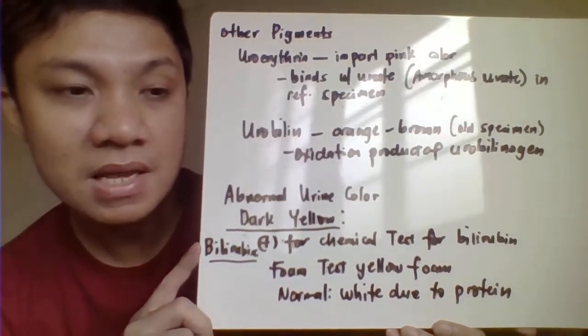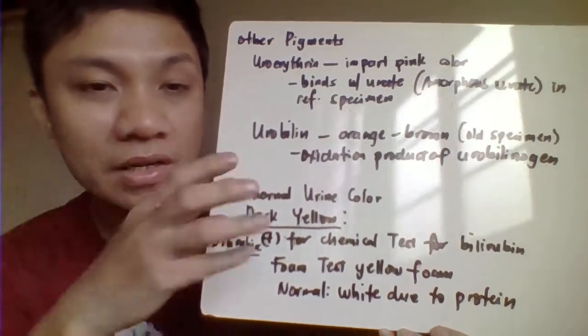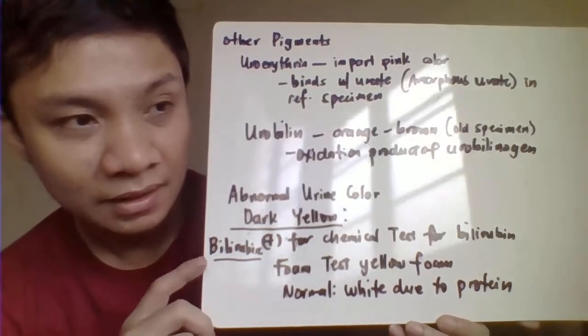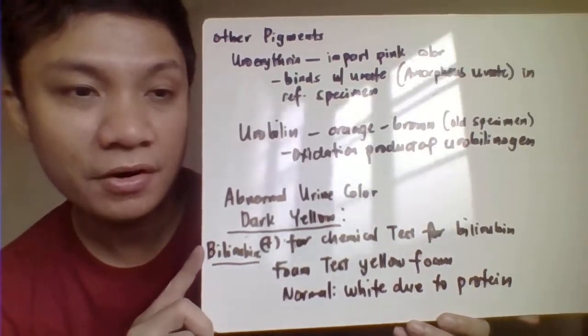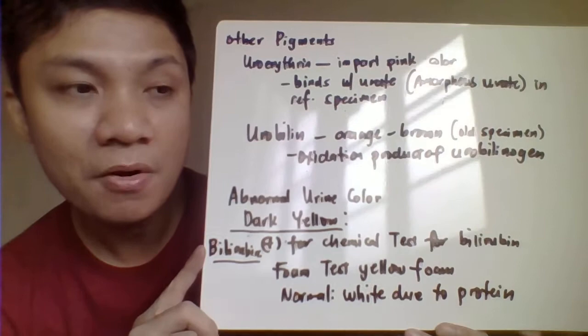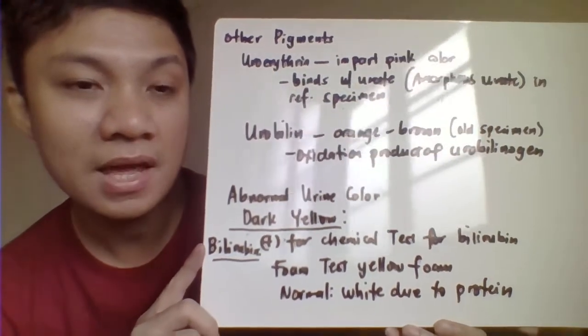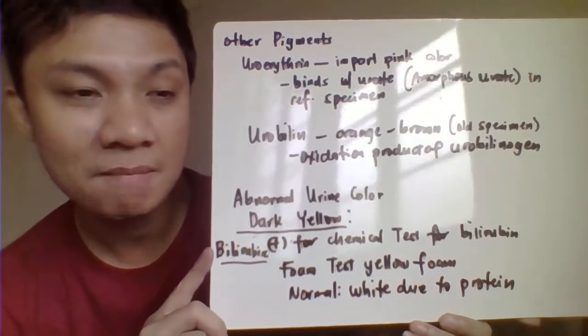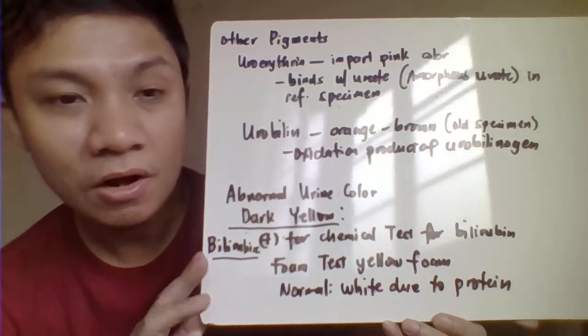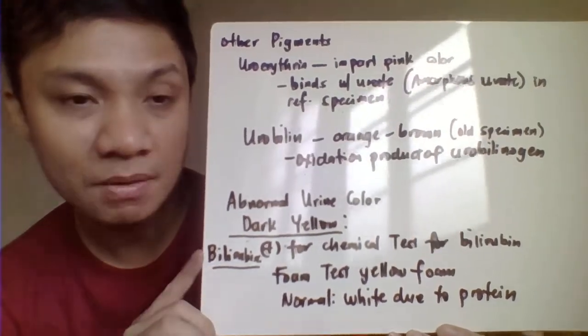Foam test here is being done by shaking your urine. Shake mo lang siya. And try to observe here for the color of the foam. So if the color of the foam here is yellow, then that would signify also the bilirubin. Because the usual color of the foam here is white because of the protein.